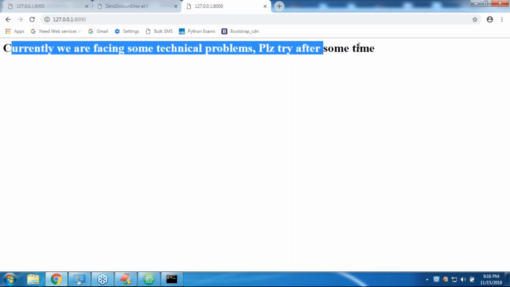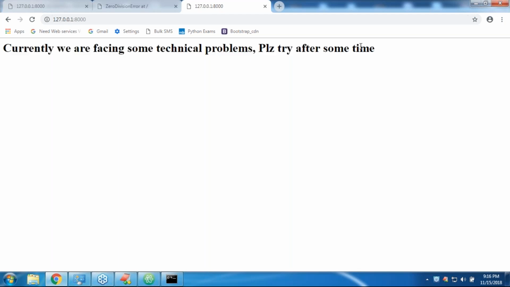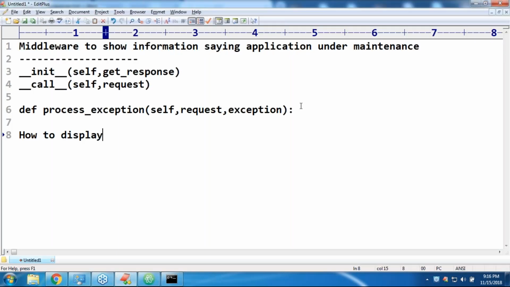Okay, well, so now my next point is how to display the raised exception information to the end user. Sir, very simple.